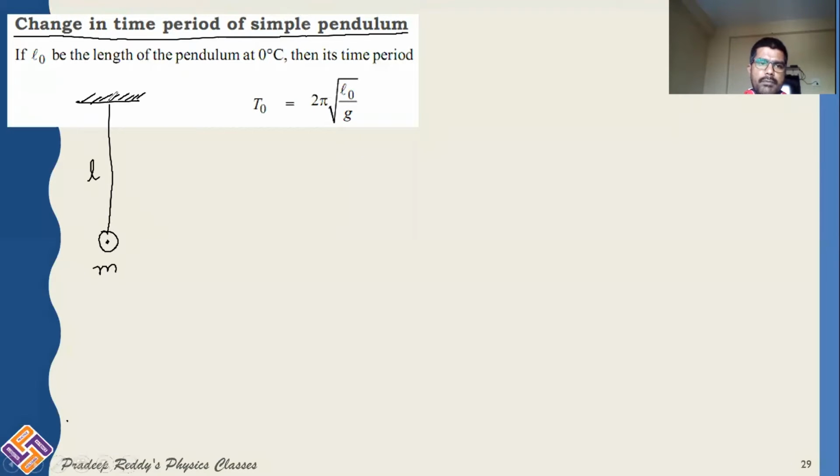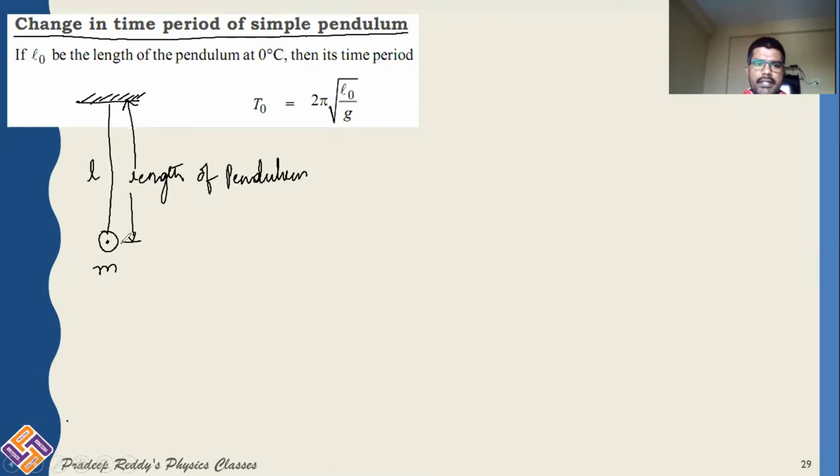Length of the string is from the point of suspension to the point where the center of mass of the bob lies. So this length from here to here is called the length of the pendulum.